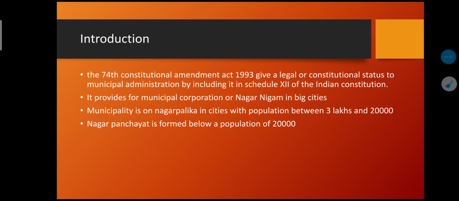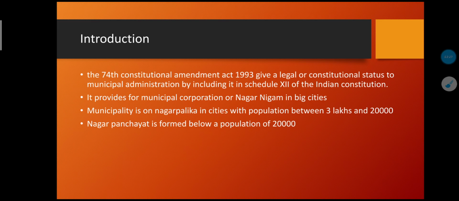So the municipal structure, that is the urban government structure, was included in Schedule 12 of the Indian Constitution by the 74th Amendment in 1993. It also provided the municipal corporation, or in Hindi Nagar Nigam, in the big cities.